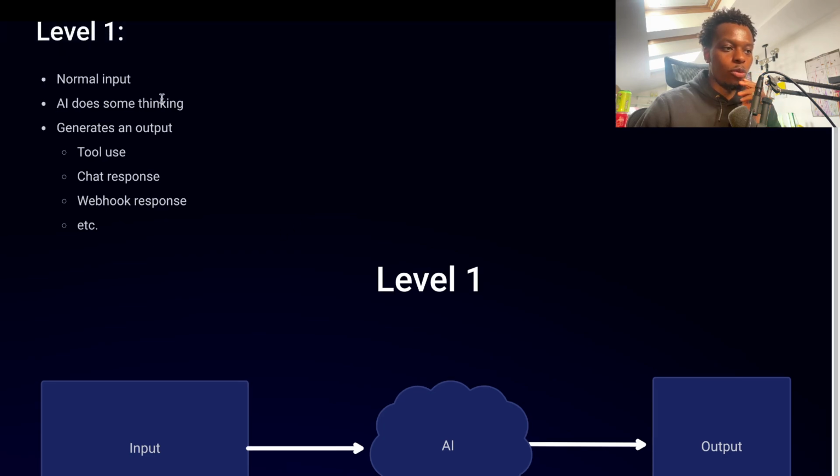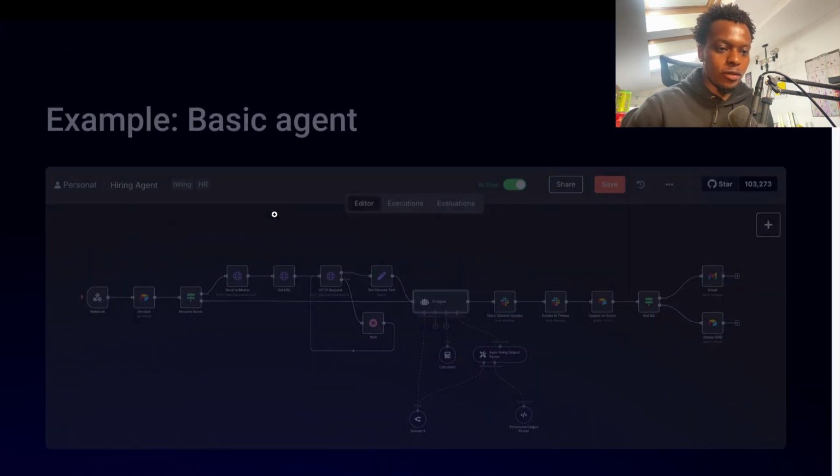So a level 1 agent works like this. You have a normal input, and then the AI does some thinking, and then it generates an output. And that output will be use of a tool that's connected to it, whether it be changing something in Airtable, sending an email, creating a calendar invite, whatever it may be, any kind of HTTP request that you add to the end of an AI agent. It could be responding to the chat with something else, or it could be a webhook response. So it's very much input, AI, output. Same as any other chatbot would be involved there.